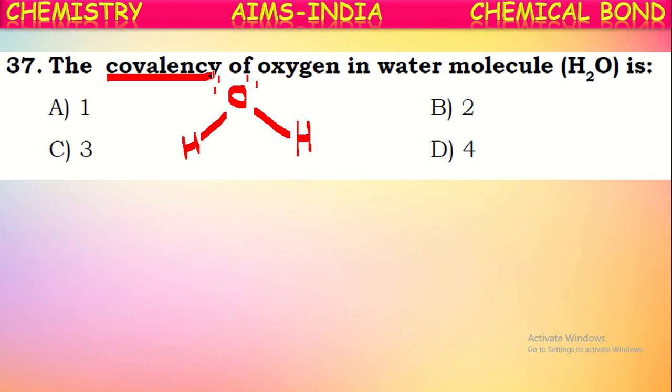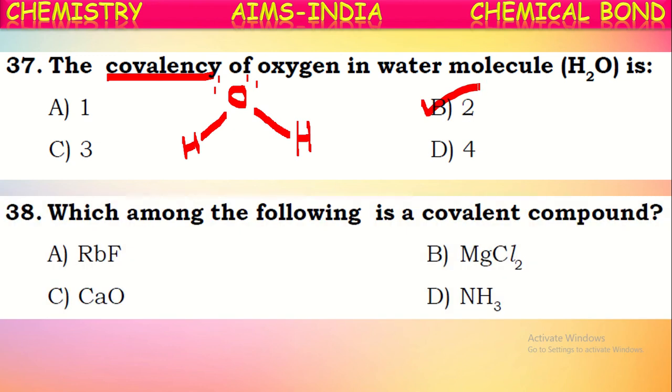Covalency can be defined as the number of electrons contributed by an atom in covalent bond formation, or the number of electron pairs shared by an atom in covalent bond formation. If you see the water molecule, oxygen shares two pairs of electrons, hence its covalency is 2.